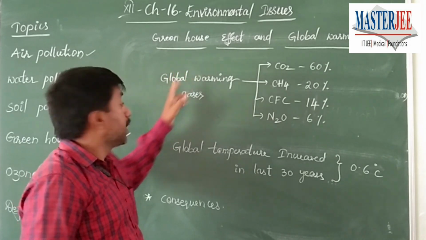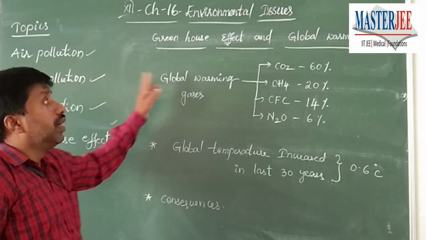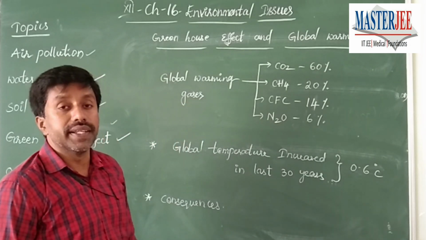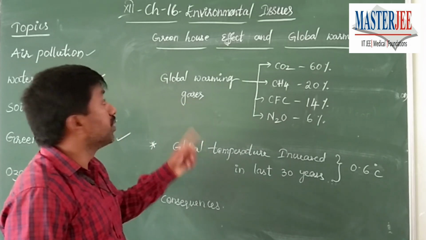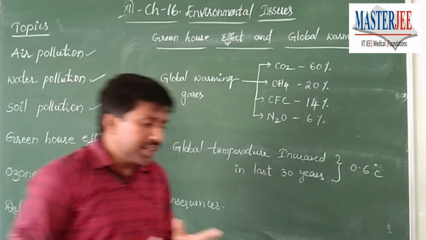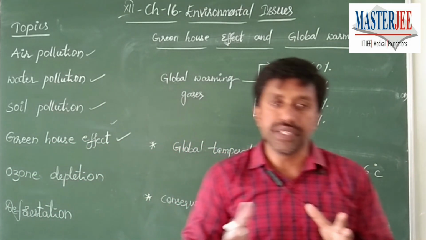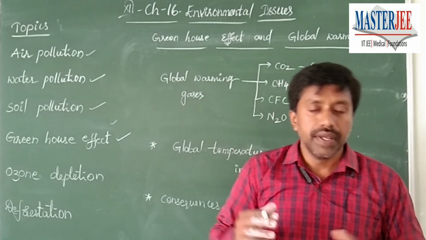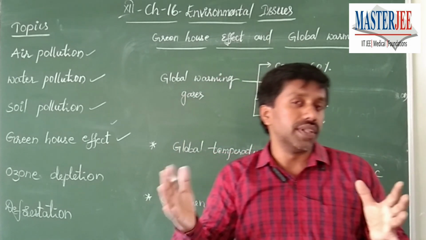Now, the next point is greenhouse effect. Greenhouse effect and global warming. What are the gases responsible for global warming? Before that, what is called greenhouse effect? Generally in cold countries, in order to maintain temperature for the plants that are grown indoors, a glass chamber is provided, which will receive the heat and doesn't allow the heat to be lost.